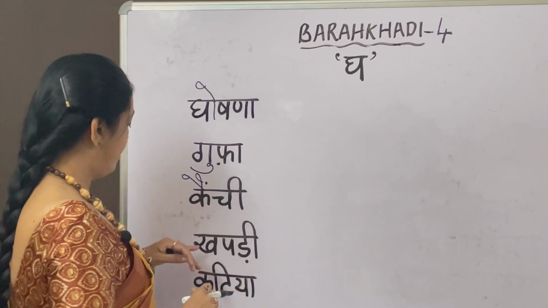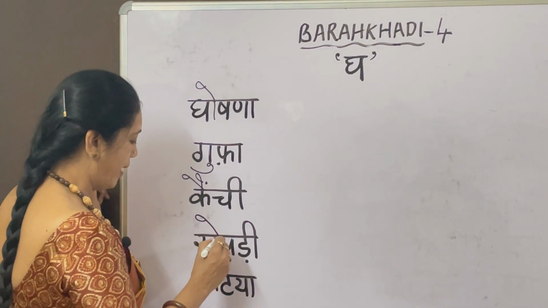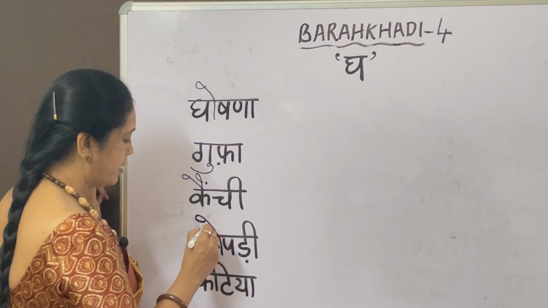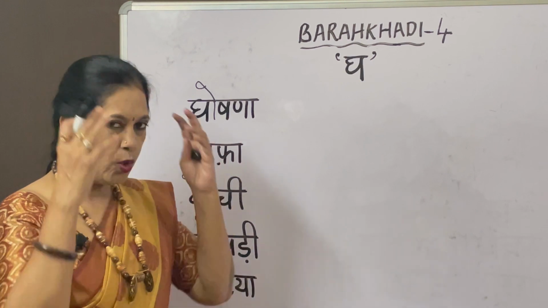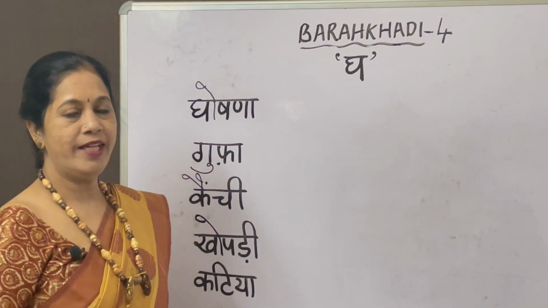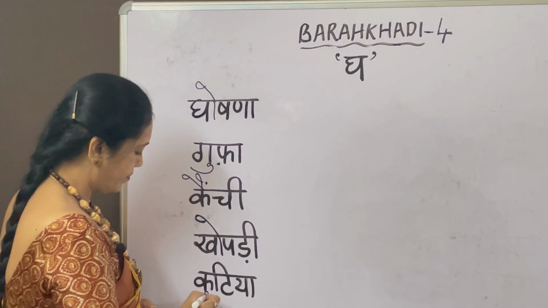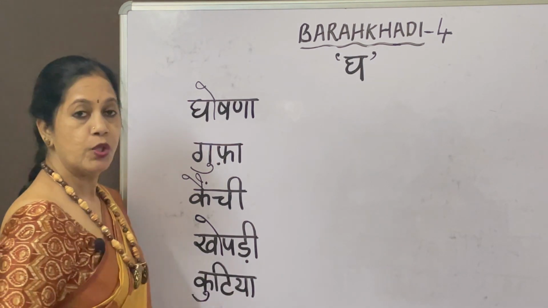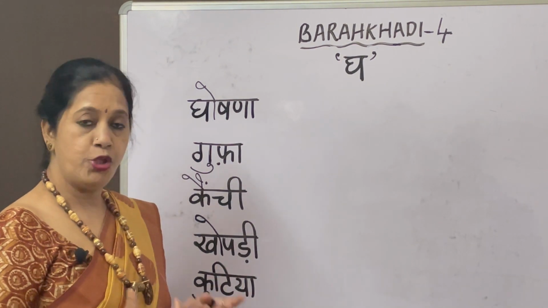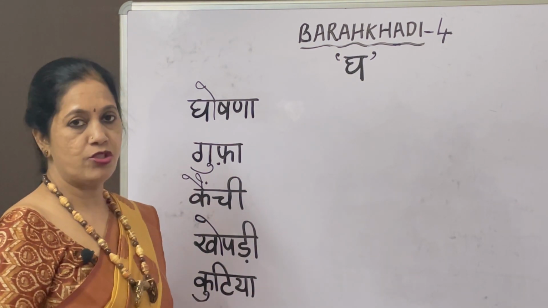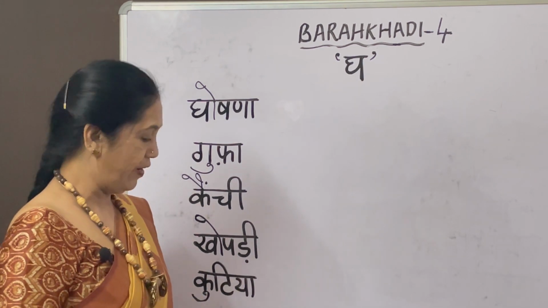Okay, Kanchi. The next one, it is O Matra. So it is Khopdi. Khopdi, skull. The next one, Kutia. Kutia, hut. Jhompdi also we say. Kutia is hut. So we have completed it.